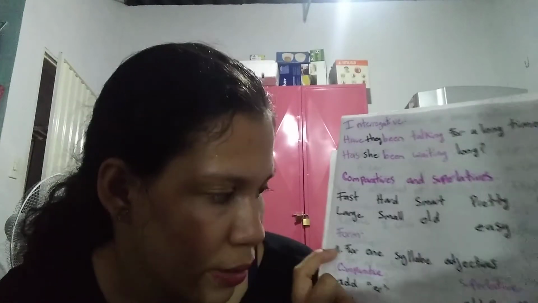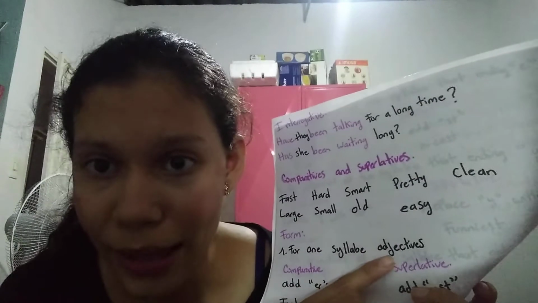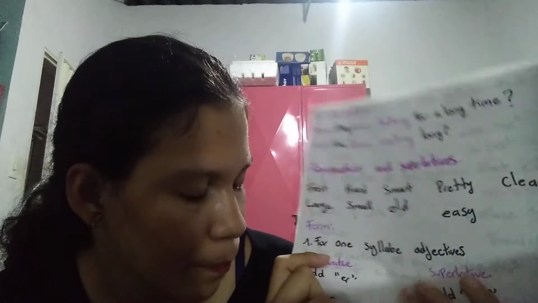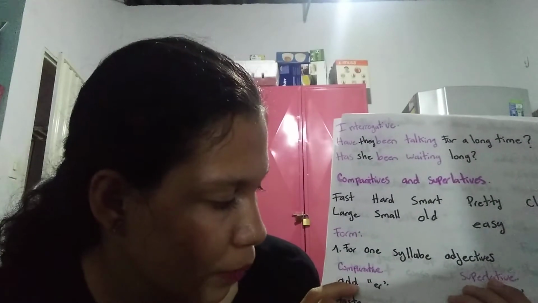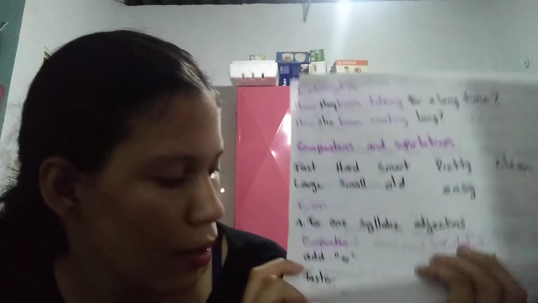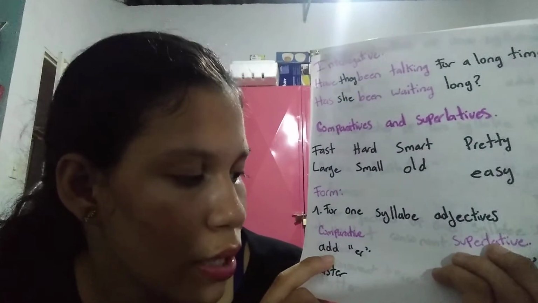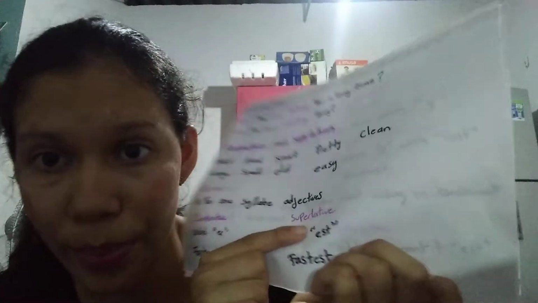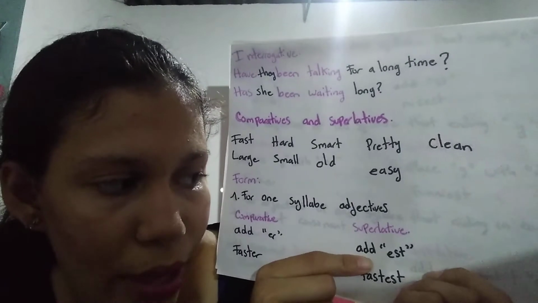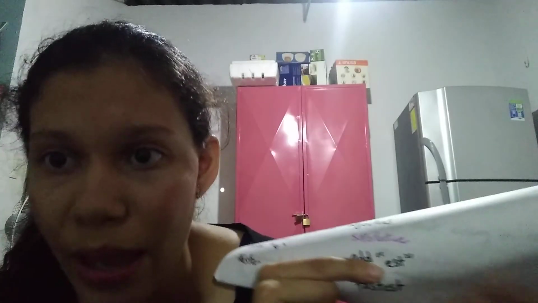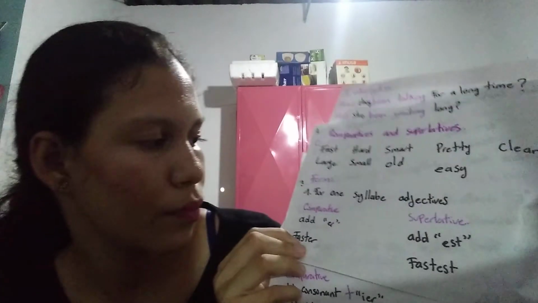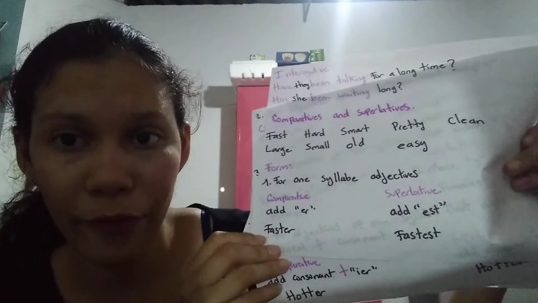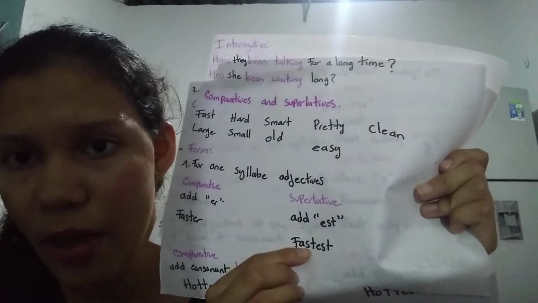First, for one-syllable adjectives, in the comparative form we should add er, and in the superlative we should add est. For example, in the comparative form, that is faster, and the superlative form, fastest.